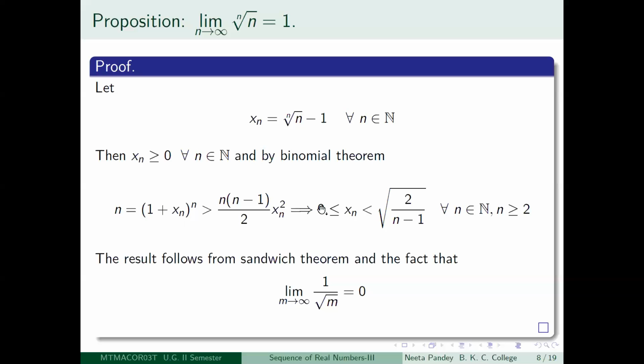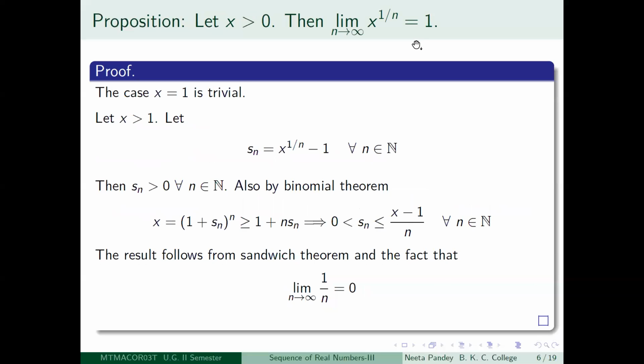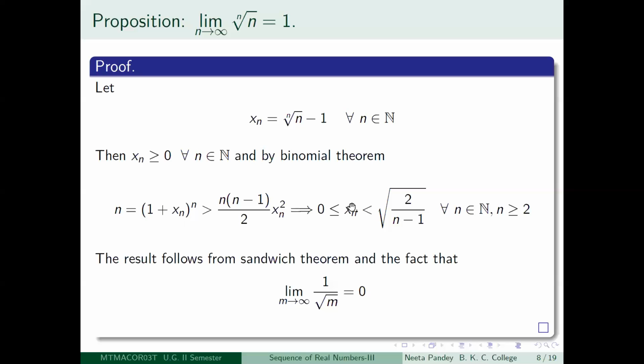So now look at the constant sequence 0, that is a null sequence, and what is happening about this? You know that limit m tending to infinity 1 by square root of m is equal to 0. We proved that, it was our first one, right? So here p is equal to half. So we know that limit n tending to infinity 1 by root n is equal to 0. Now all you are doing is multiplying this by square root of 2, so you will still get a null sequence.